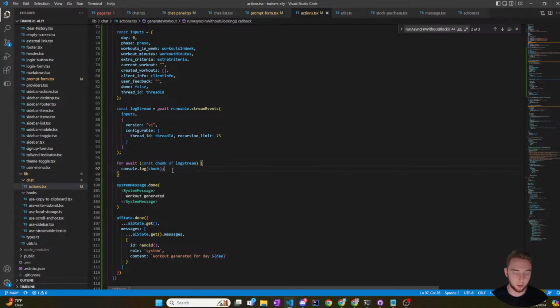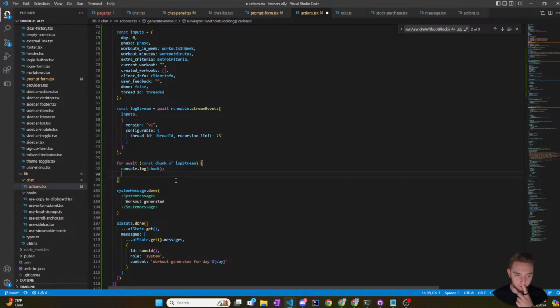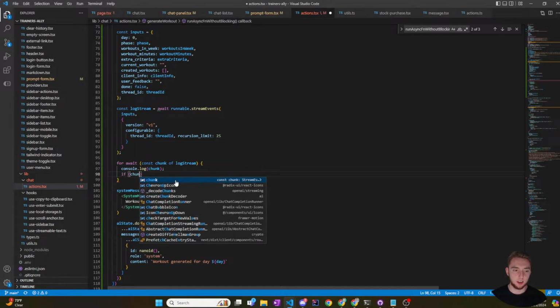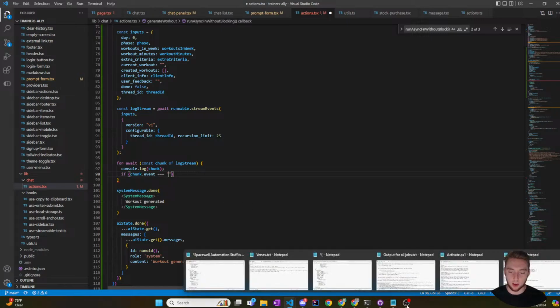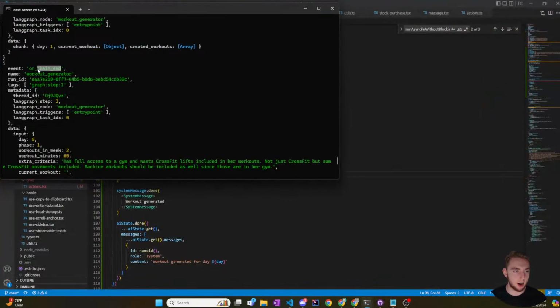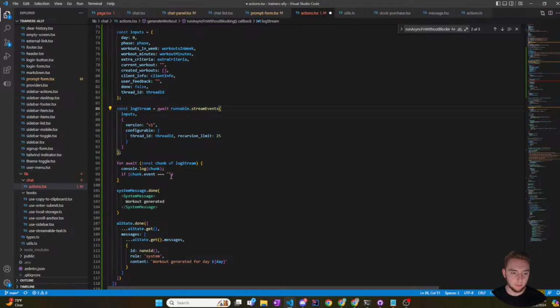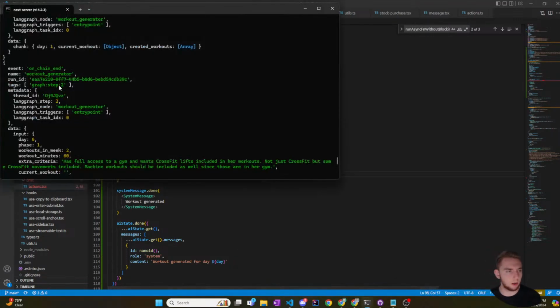So for chunk, each chunk is going to be one of those events here. So I'm going to say if chunk dot. Ooh, nice. It even has the IntelliSense for this. I thought this was just going to be a generic object, but I guess it makes sense because I'm looping through the log stream. This is really nice. So if the chunk.event is equal to, and I'm just going to copy this, on chain end, and I want to make sure that it actually has the workout in the data. So in the output, chunk.output. Does that not exist? Hold on.